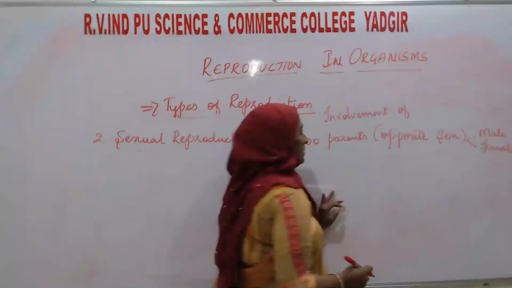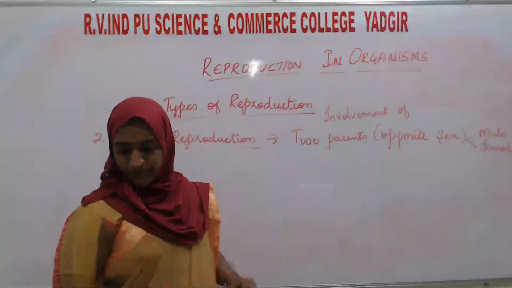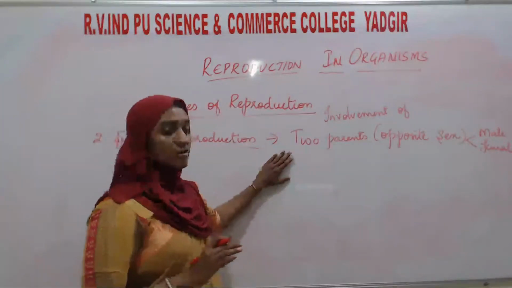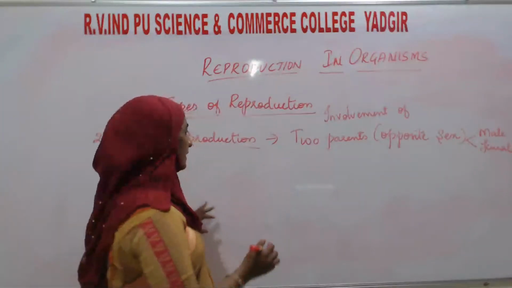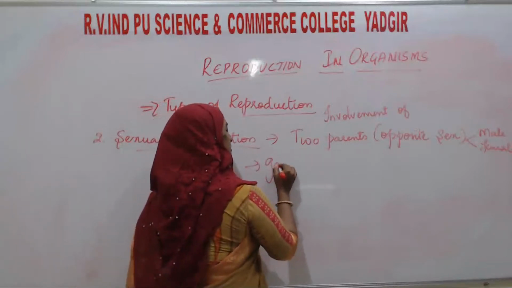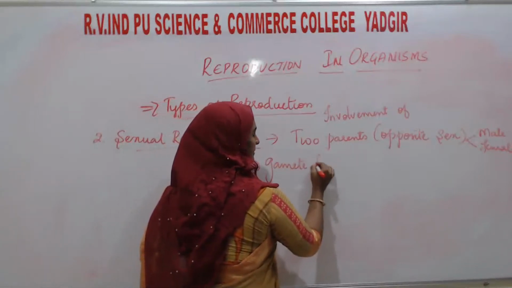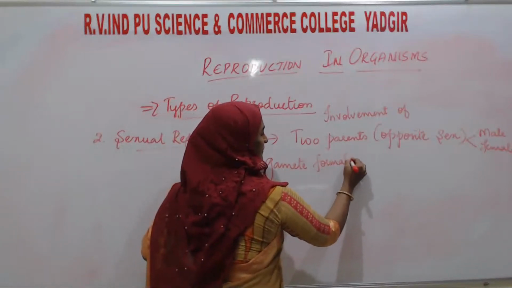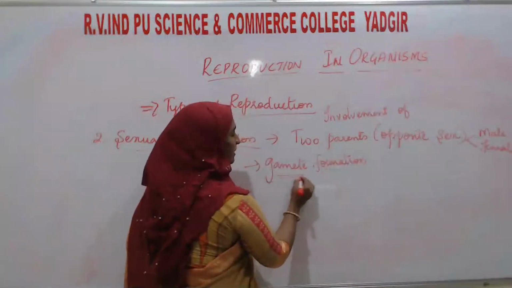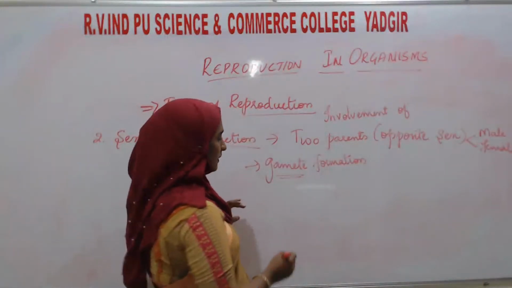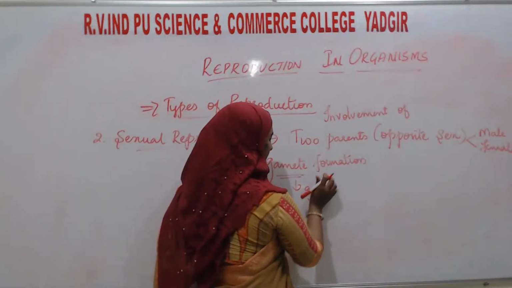One more very important thing, in this method gamete formation is going to take place. Gamete means what? It is the reproductive cells.